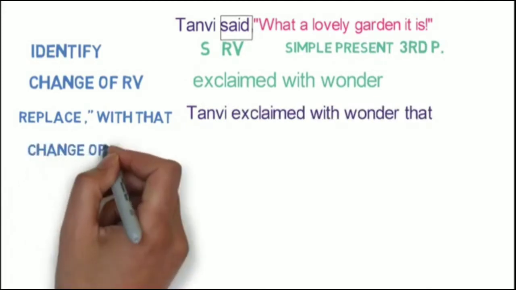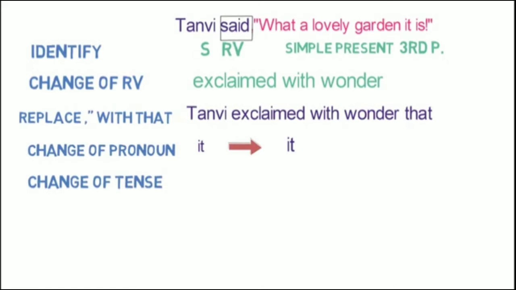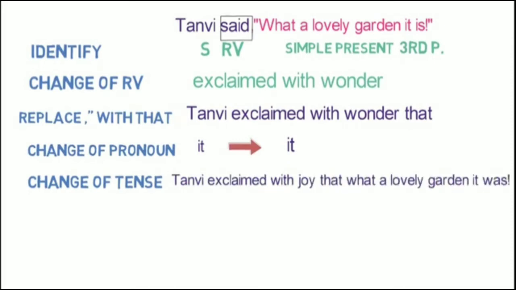Step 4, change of pronoun. The pronoun it won't change as it is in third person. Step 5, change of tense. Here simple present gets converted to simple past. So the sentence will become like this: Tanvi exclaimed with joy that what a lovely garden it was.